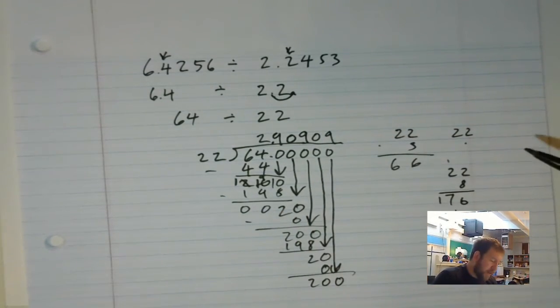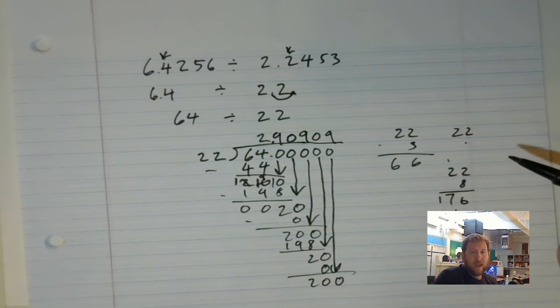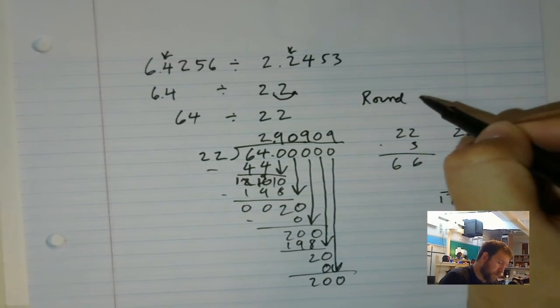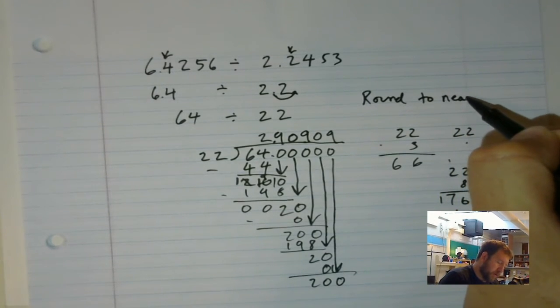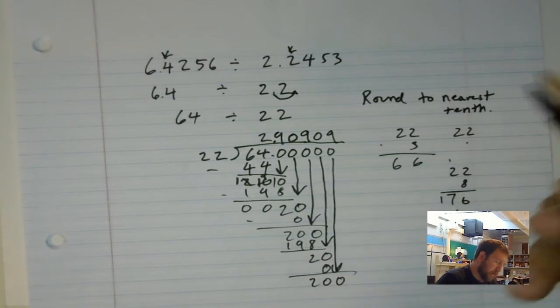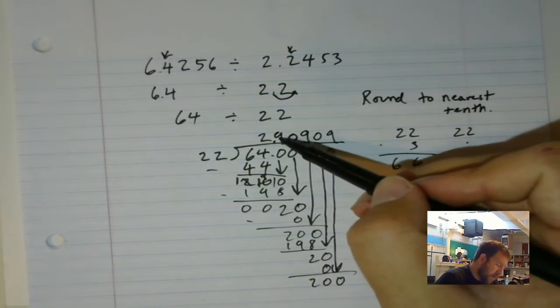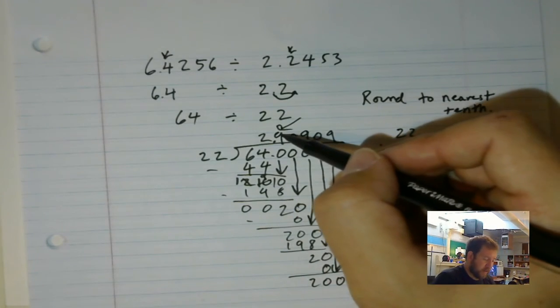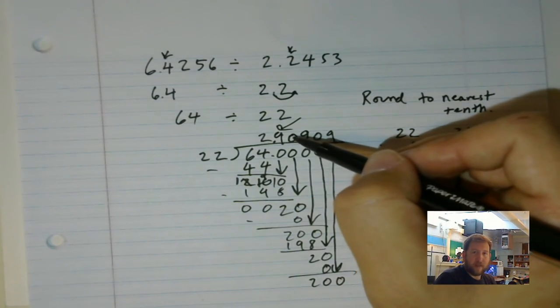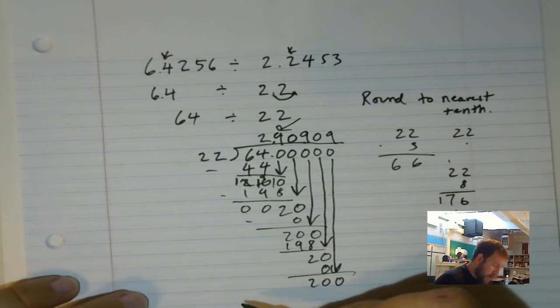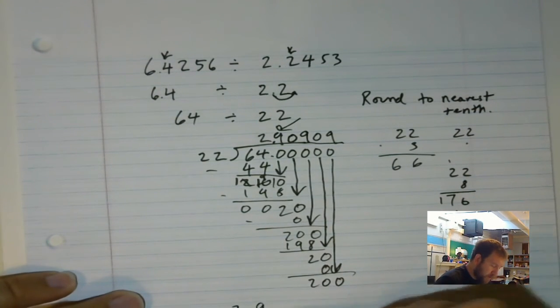Now, typically, when we have a repeating decimal, we're going to round to the nearest tenth. So I've got my tenth right here. I've got my 9. So this is all as far as I need to go, because I'll look at this 9, look to the right. I've got a 0. So I know that I can stop here and I'm good and I'm done. So my answer here is 2.9.